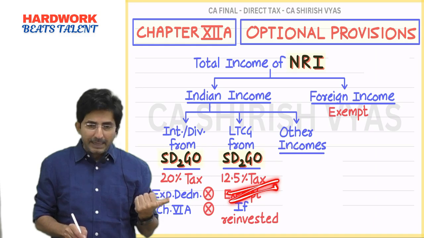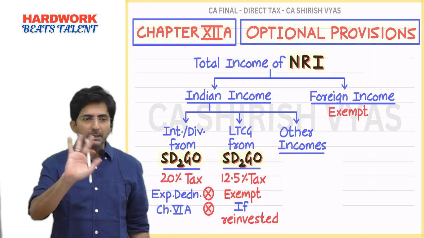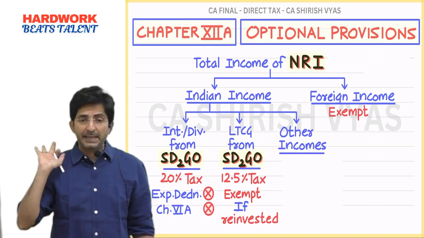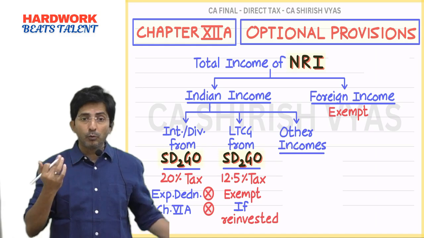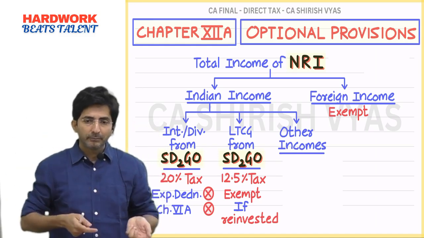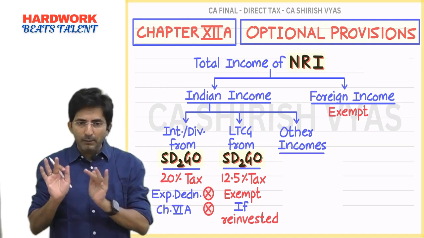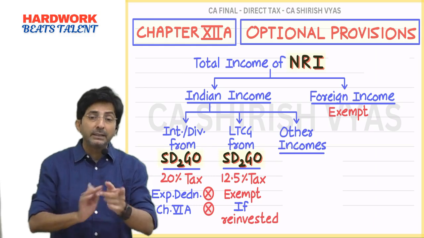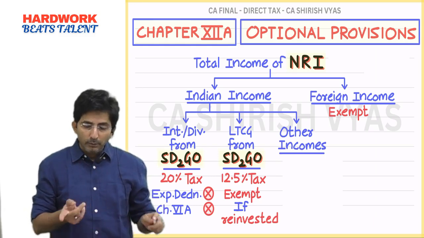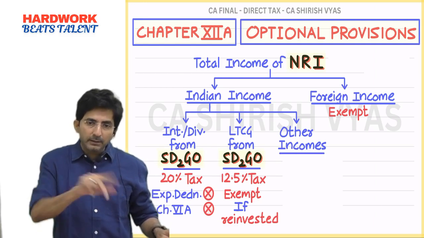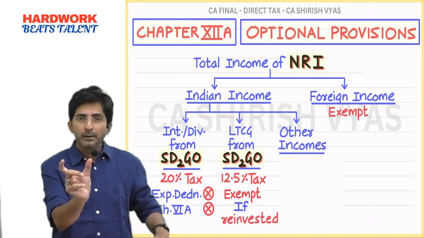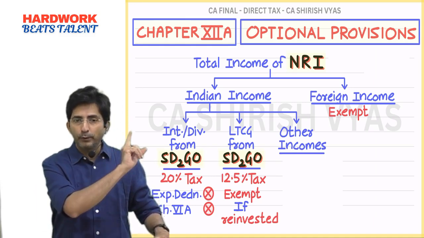Then what will be the tax rate? 12.5% without STD paid benefit, or 1,21,000. Plain 12.5% tax will come. And if you want to get it freed, if you don't want to pay tax, you keep rolling. Rolling means by selling one Sadgo, you invest another Sadgo within 6 months from the date of transfer. And here when you reinvest in another Sadgo, your exemption is based on one formula which is the same as 54F.